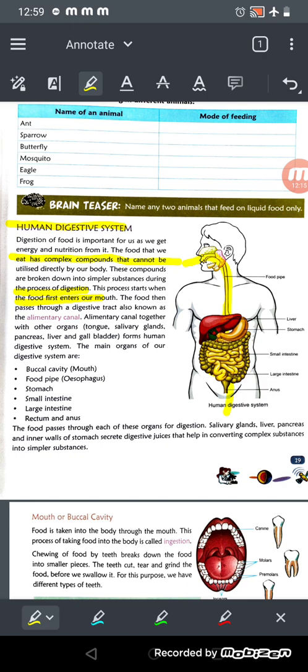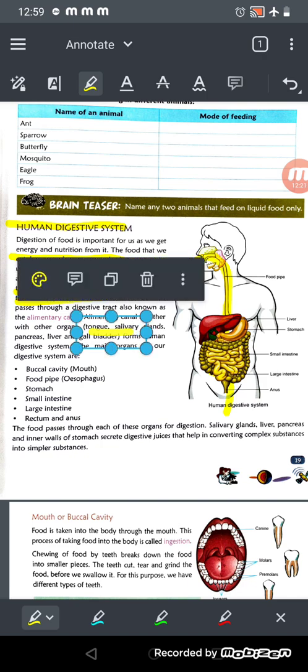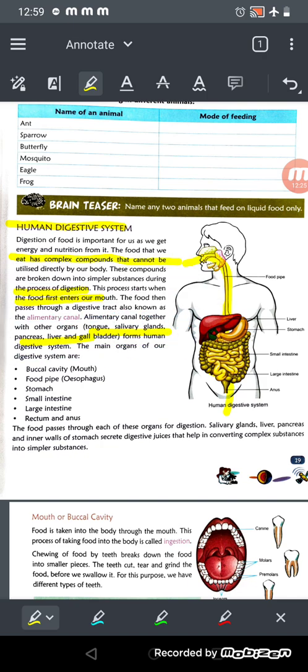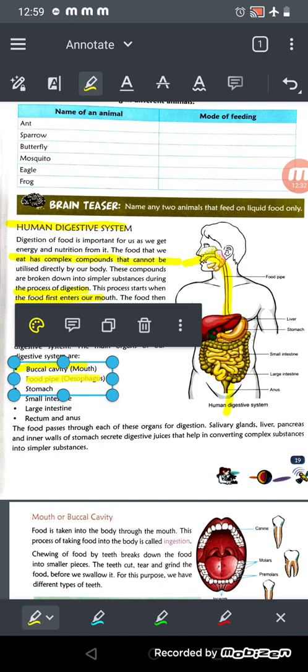Okay, so the alimentary canal, together with the organs tongue, salivary gland, pancreas, liver and gallbladder, these all are part of it. The main organs of the alimentary canal are the buccal cavity, that is our mouth, then the food pipe, that is called the esophagus as well.